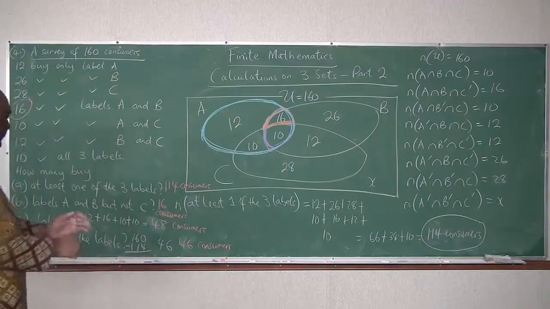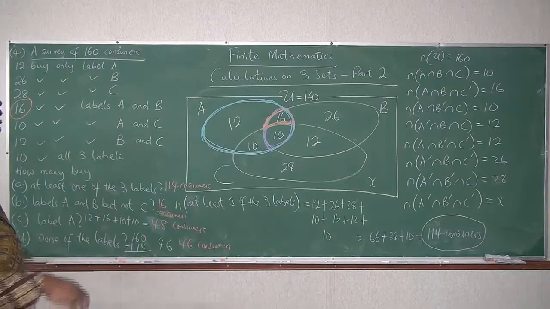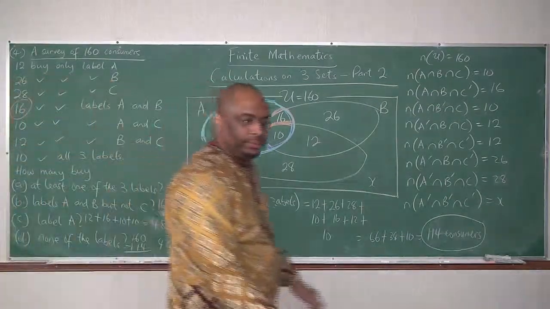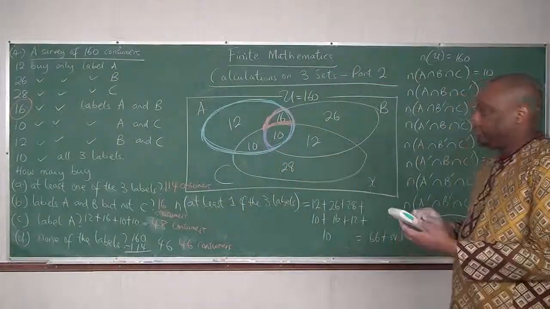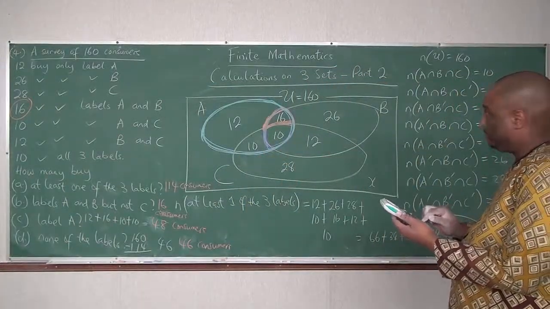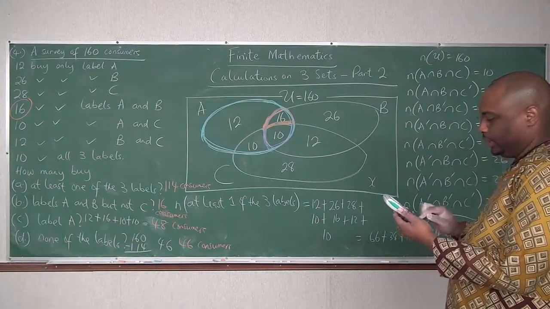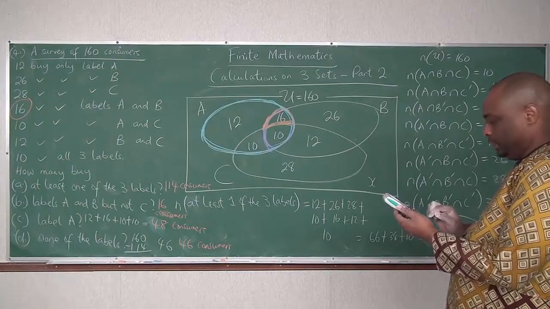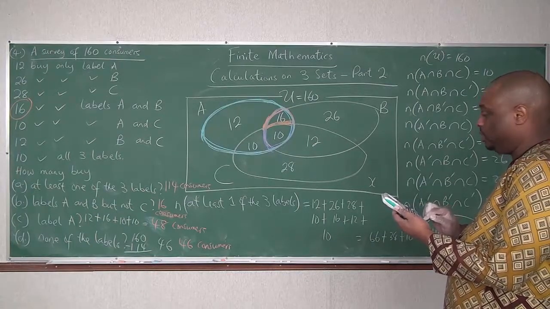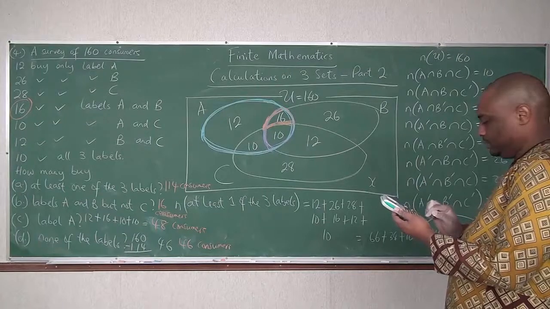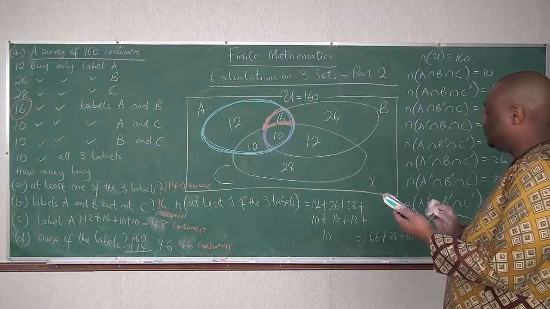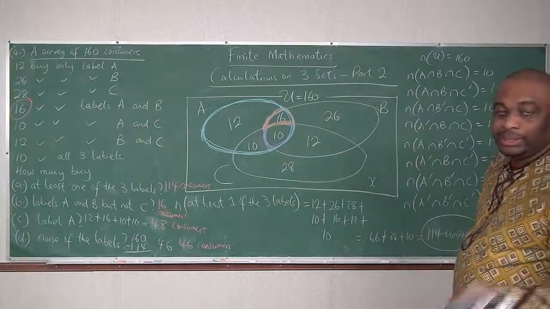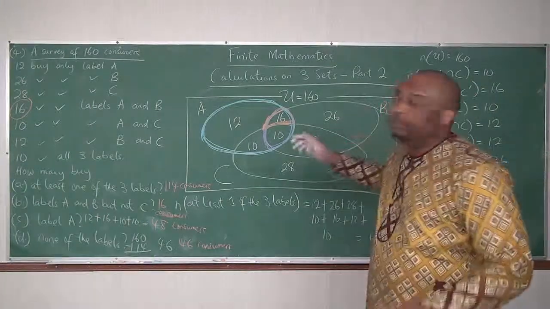Alright. And if you want, you can add up all these to check your work, to make sure you're not missing anything. Let's say 12 plus 26 plus 28 plus 10 plus 16 plus 12 plus 10 plus 46 equals 160. Yeah, 160 is correct. Okay.